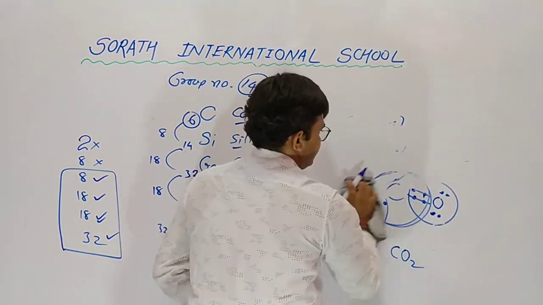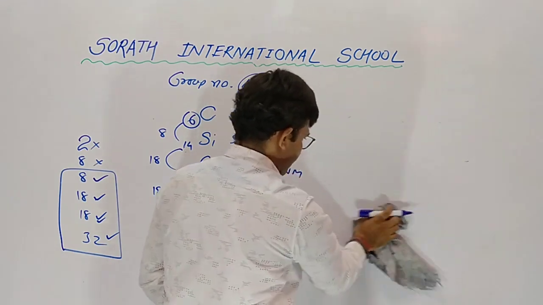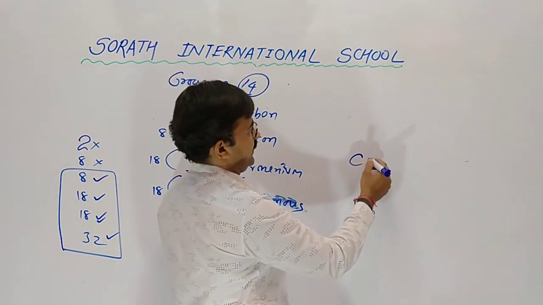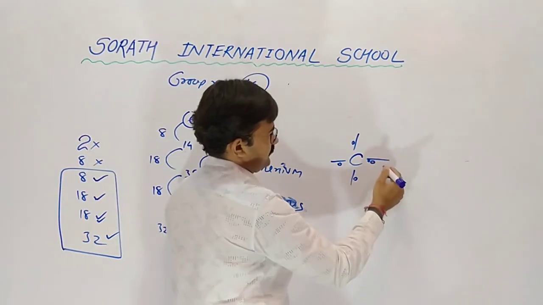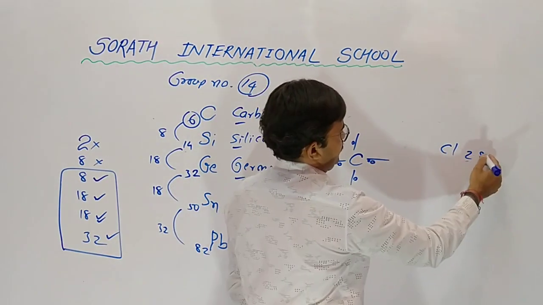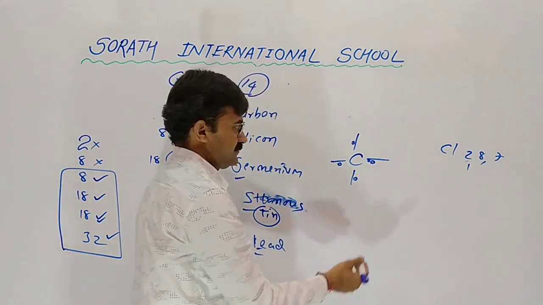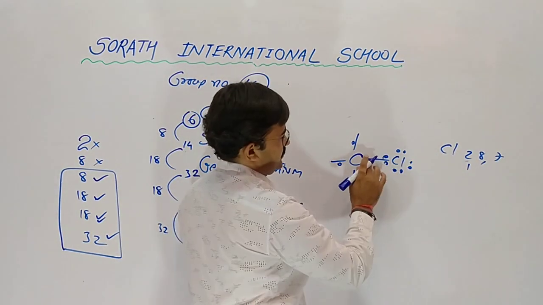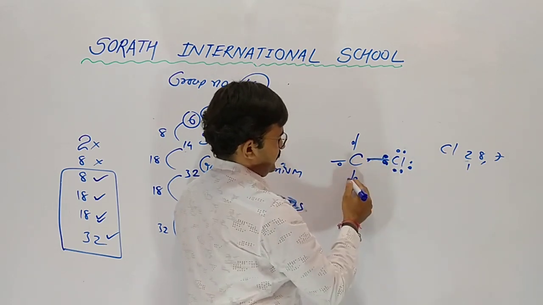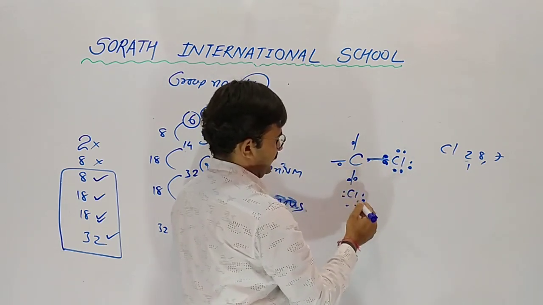Now group number 17 when combining with carbon. Chlorine 2, 8, 7, chlorine coming with the carbon, so both share 1 electron.